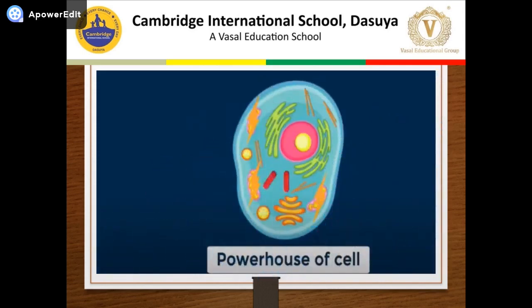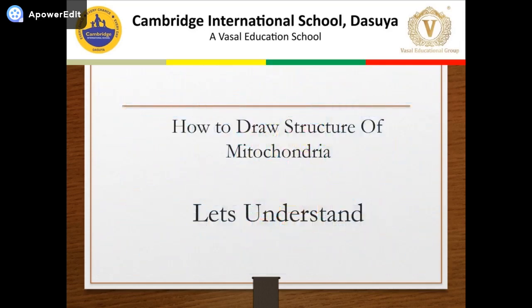Mitochondria is called the powerhouse of the cell because they contain the necessary enzymes which are required for the oxidation of food and release a high amount of energy in the form of ATP. ATP is called the energy currency of the cell and acts like fuel for a cell. Now let's learn how to draw the structure of mitochondria.